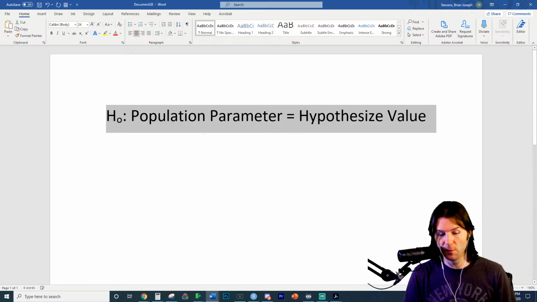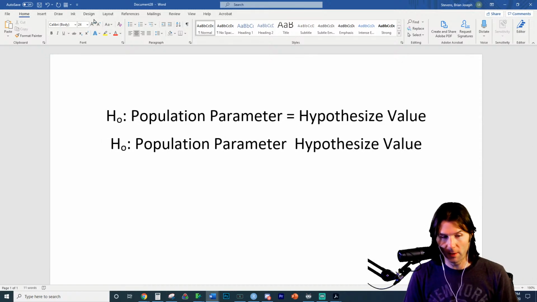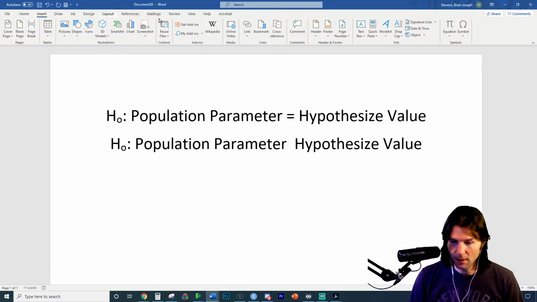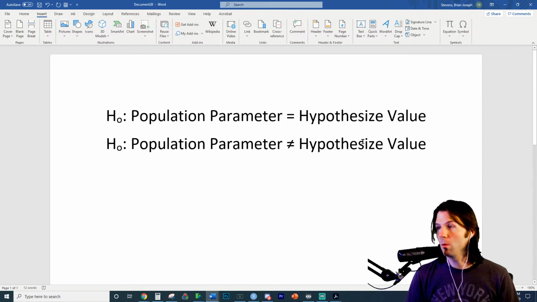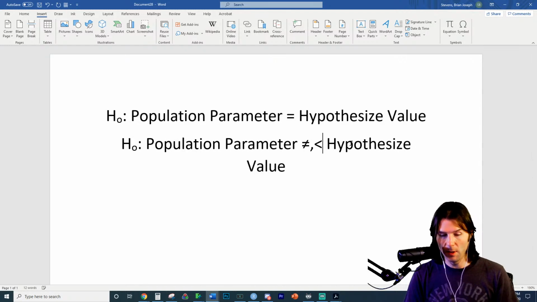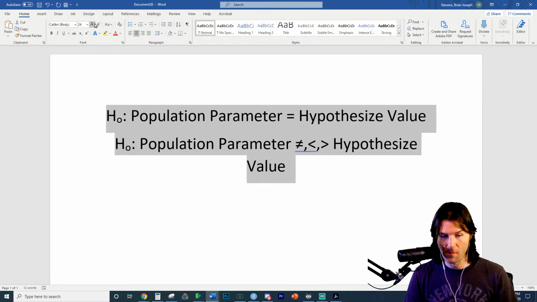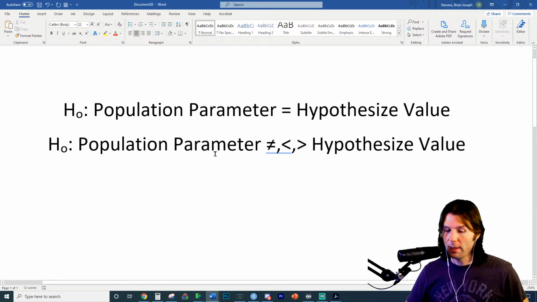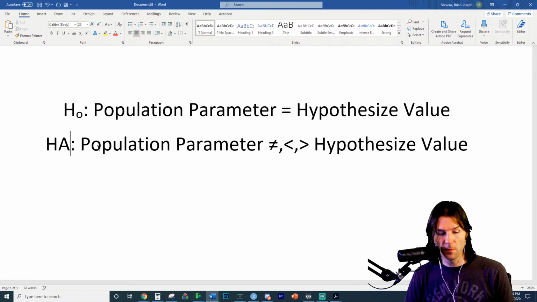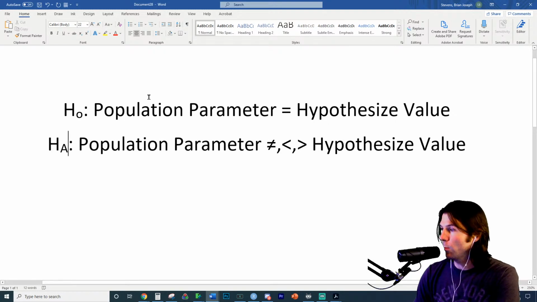Now, the alternative is really easy to write. We just go right here and we change the sign to either less than, greater than, or, I've got to go to the insert right here, not equal to. So all we do is change the sign. It'll be one of these three signs. So here is the null, and we need to change the O to an A for the alternative. There we go. We have the null and we have the alternative.